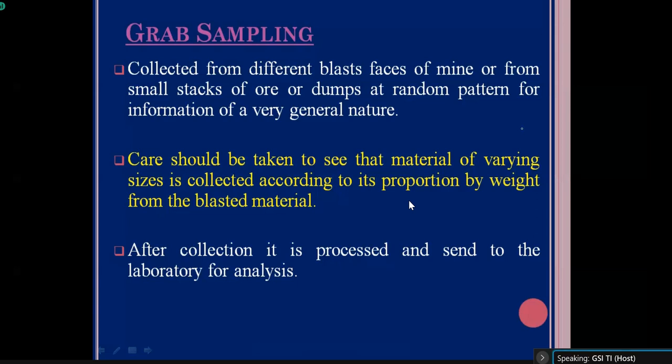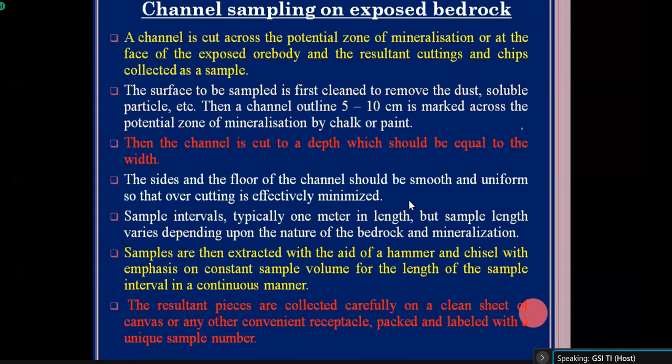Okay, so after collection, it is processed and sent to the laboratory for chemical analysis. So this is a grab sample. Then another type of sample is called channel sample. This is a very important type of sample. Generally, this type of channel sample is carried out for metallic deposits, because in case of bedded deposit, you cannot put a channel.